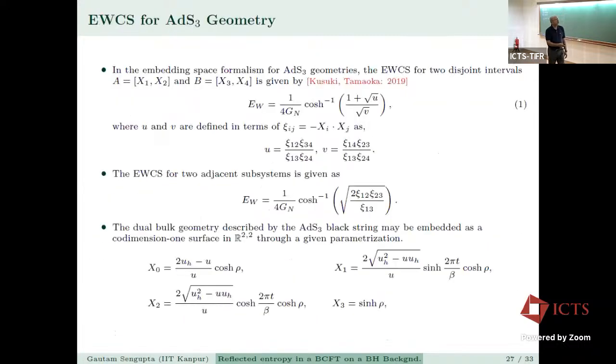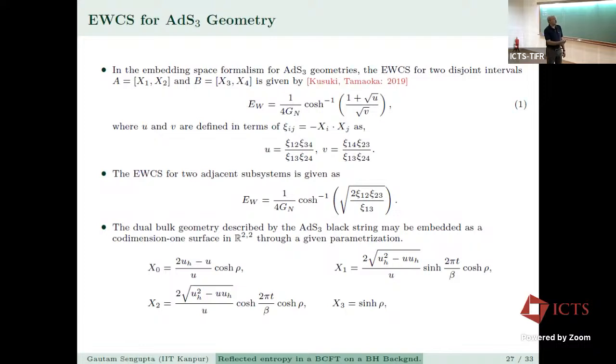Okay. So if you look at the entanglement wedge cross section, in the embedding space formalism for AdS3 geometries, this is explained very well in Kusuki and Tamaoka. And this is the formula which they worked out, and in this formula, U and V are given in terms of the scalar product xi dot xj, and U and V are given as this. And the EWCS for 2 adjacent subsystems is given as this. We will need these adjacent subsystems when we are looking at 3-point functions. And the dual bulk geometry described by the AdS3 black string may be embedded as a codimension 1 surface in R2,2 through a given parameterization.